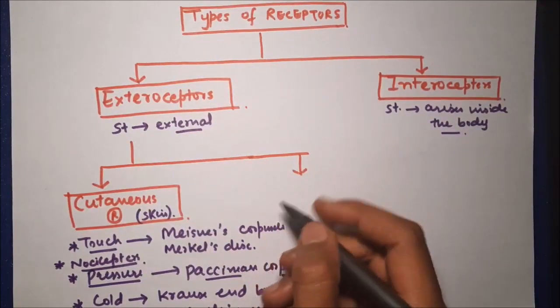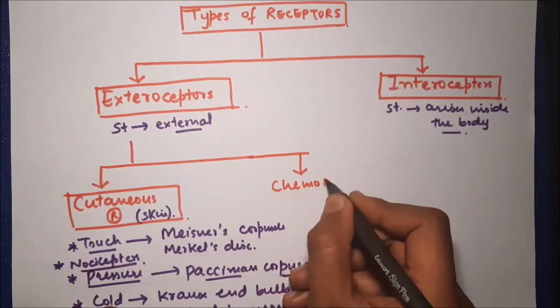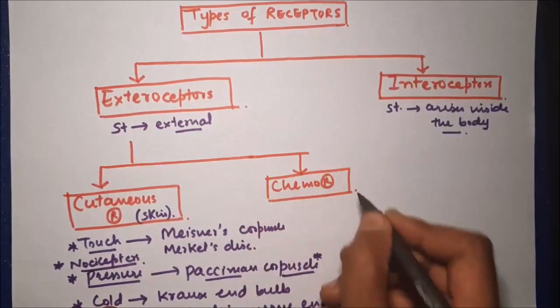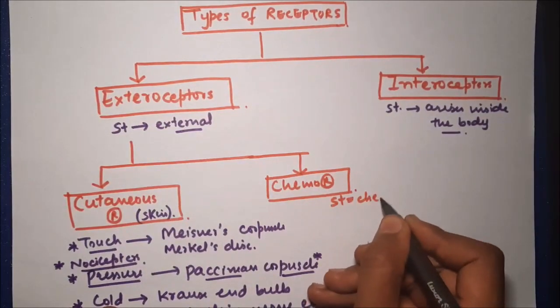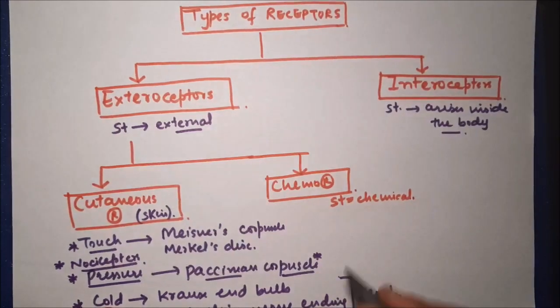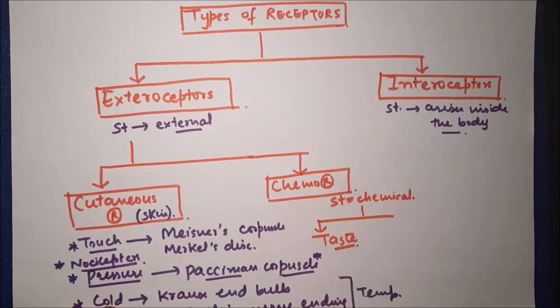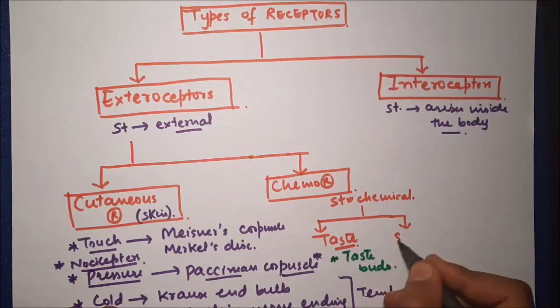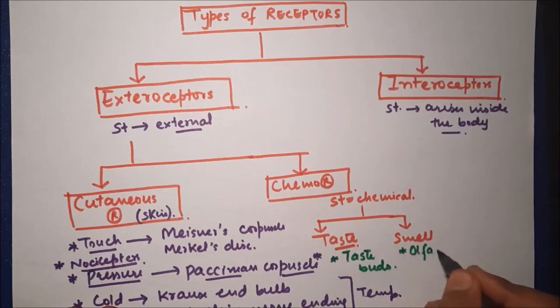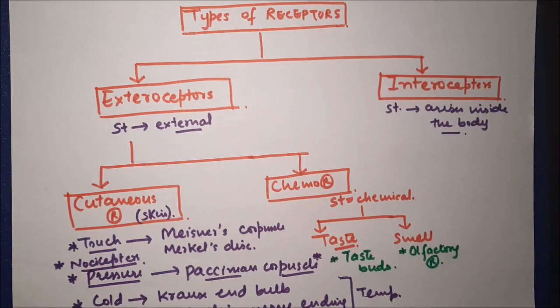Another class of exteroceptors is called chemoreceptors. As the name says, the stimulus is chemical in nature in case of chemoreceptors. These receptors are further of two types: receptors for taste and receptors for smell. As we can understand, in both these cases the stimulus is chemical. Receptors for taste are nothing but taste buds, and receptors for smell are olfactory receptors. So these are examples of chemoreceptors.